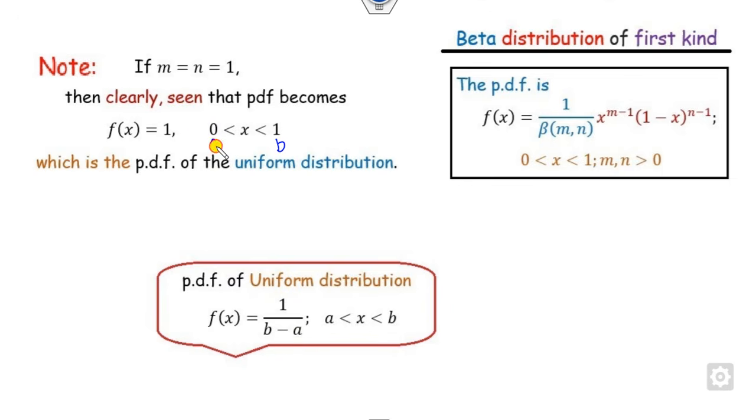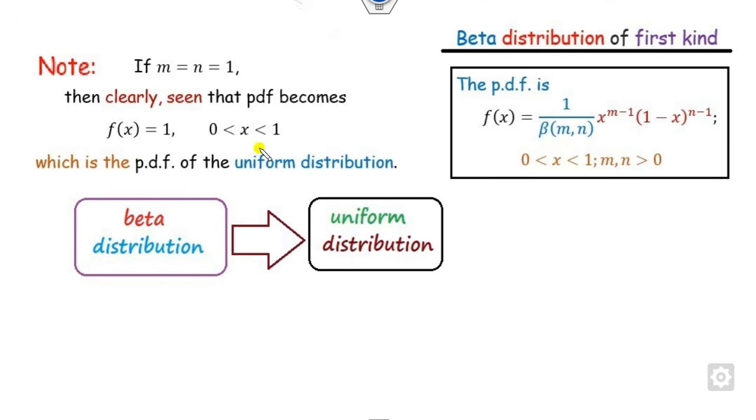This is my b, this is my a, so it will be 1 upon b minus a. So therefore you can conclude that the beta function will reduce to the uniform distribution when m and n are the same and it will be 1.